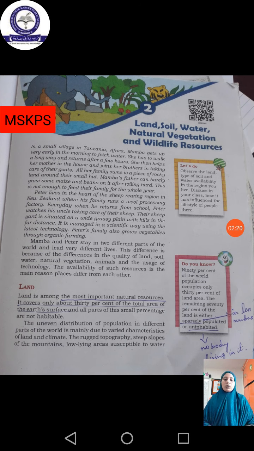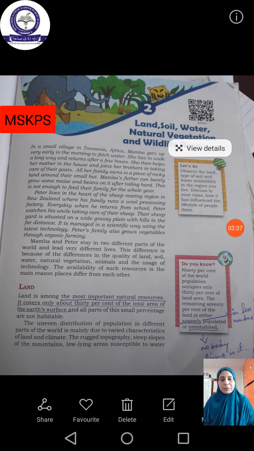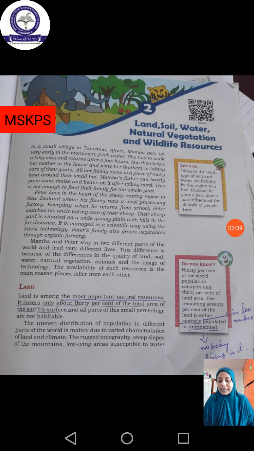So what they are conveying is, when we compare the percentage of land on earth, out of 100 percent of land, only 30 percent has been used by people and other living beings. The remaining 70% is sparsely populated or uninhabited. What is the meaning of the word sparsely? Sparsely means less in number.